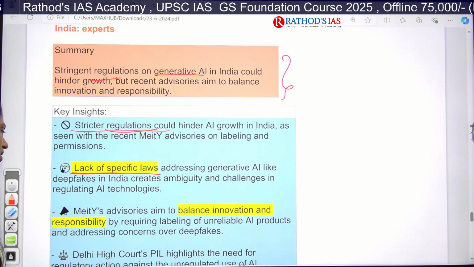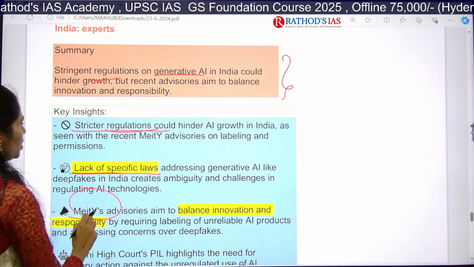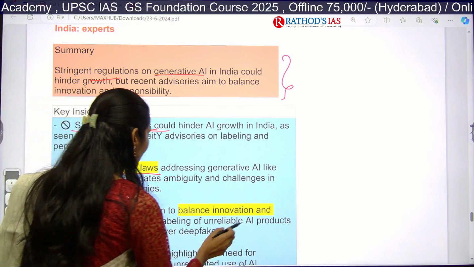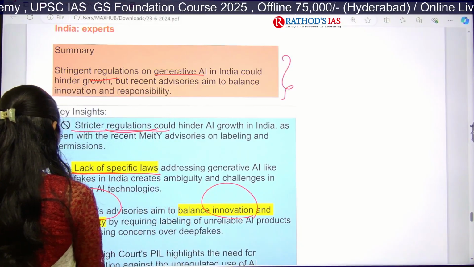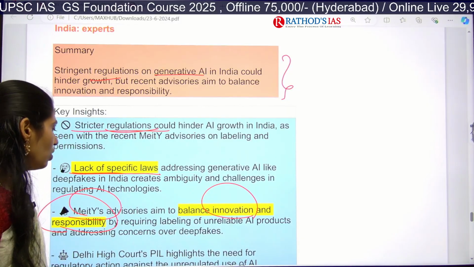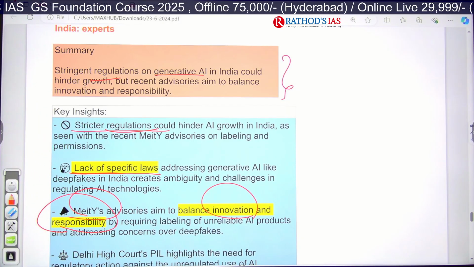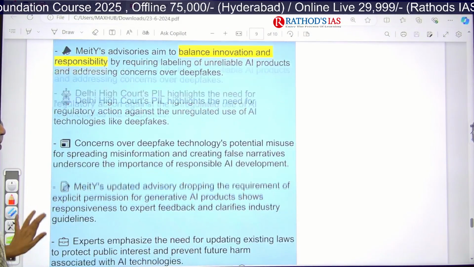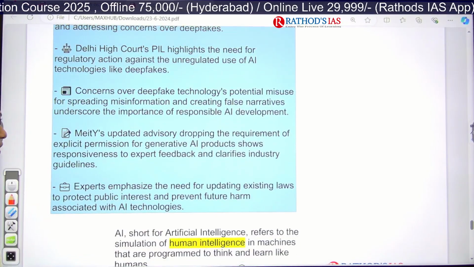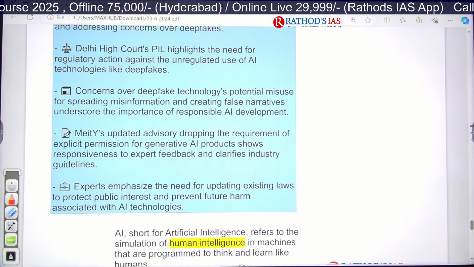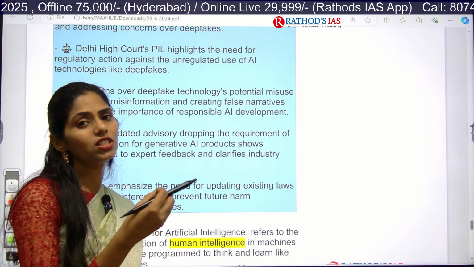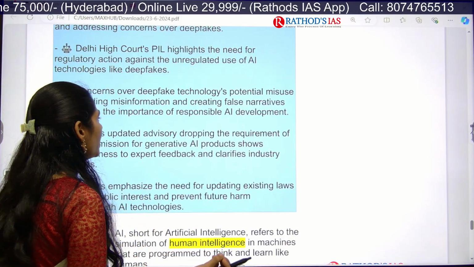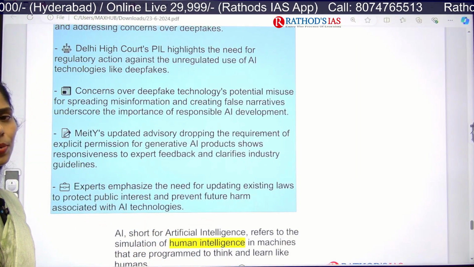And next one is MeitY, that is nothing but the Ministry of Electronics and Information Technology, which aims to balance innovation on one side, we need even responsibility in using these AI products and addressing concerns over deepfakes. And if there are any concerns over deepfake technologies, what is happening here is there is misuse of this AI, right? For example, they will be creating some false narrative, etc. So who is responsible for that?